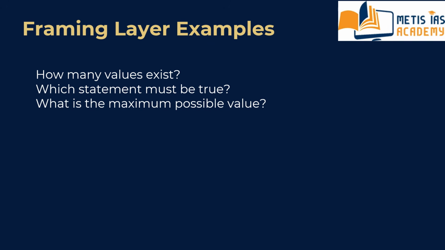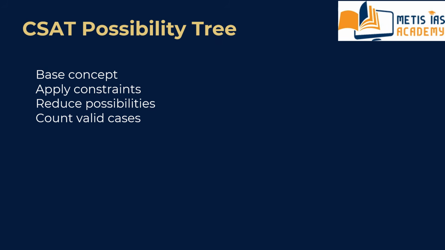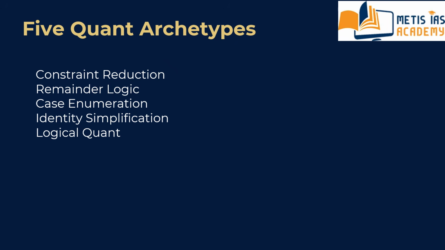What is the major trend? One major observation is the decline of data interpretation. We have seen earlier CSAT papers often had easy DI questions, that is data interpretation questions.